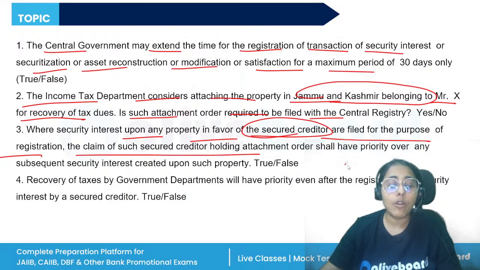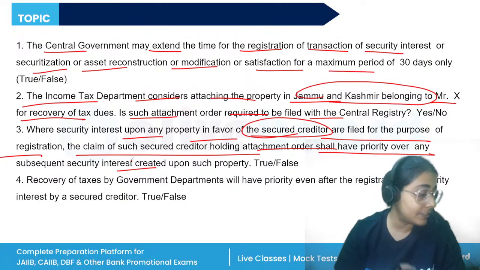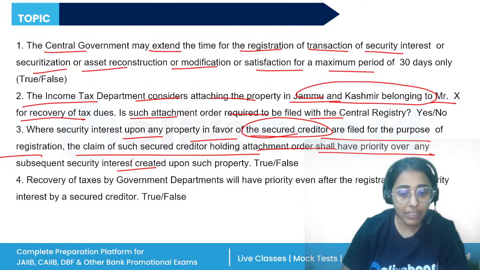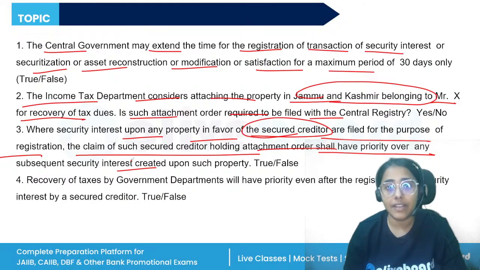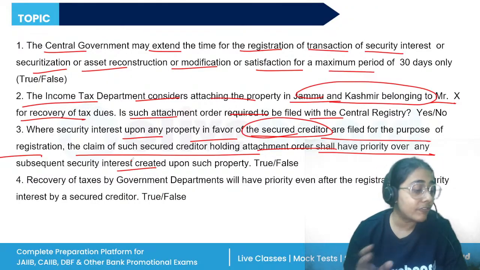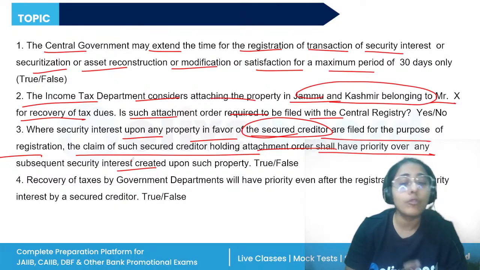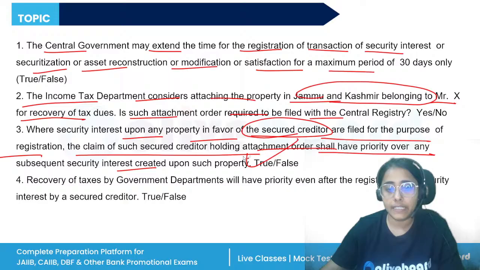The claim of such secured creditor holding attachment will have priority. This statement is true. If there's a secured creditor who gave a loan and other creditors who gave a loan after the secured creditor, they should have checked. Getting the charge registered is deemed to be a public notice, so the secured creditor will have priority.